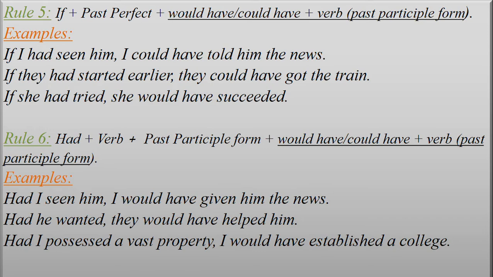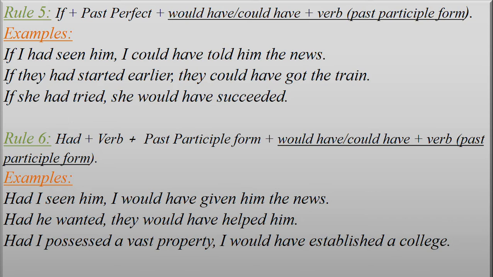You see, if I had seen him, I could have told him the news. If they had started earlier, they would have got the train. If she had tried, she would have succeeded. See these three examples here. The first part is in past perfect form, and the second part you see could have or would have, then verb past participle: would have told, would have got, would have succeeded.